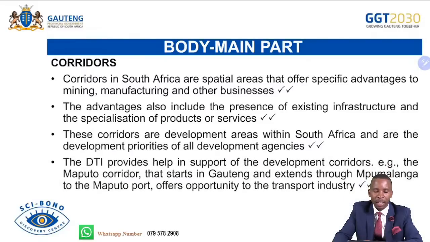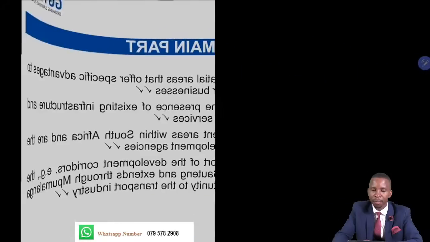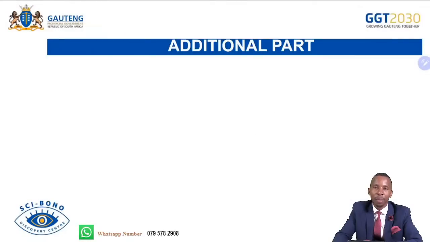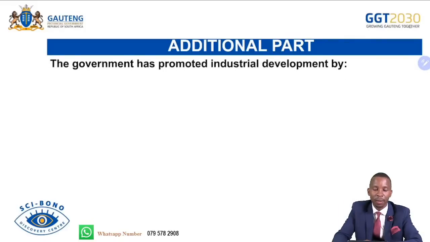The Department of Trade and Industry provides help to support the development corridors, e.g. the Maputo Corridor, that starts in Gauteng and extends through Mpumalanga to the Maputo port, offers opportunity to the transport industry. Remember that there are two types of corridors: within South Africa and corridors beyond South African borders.